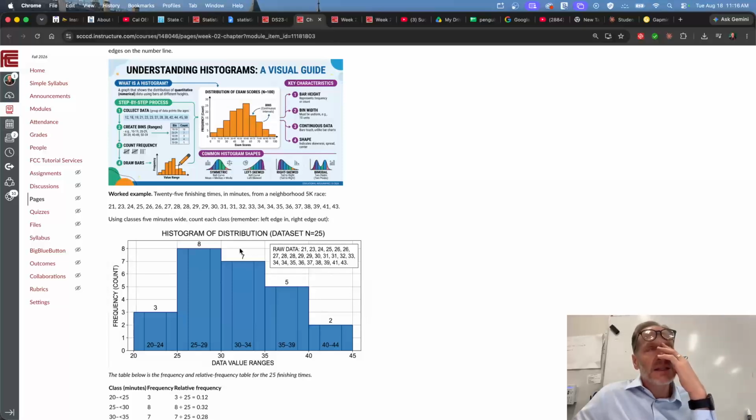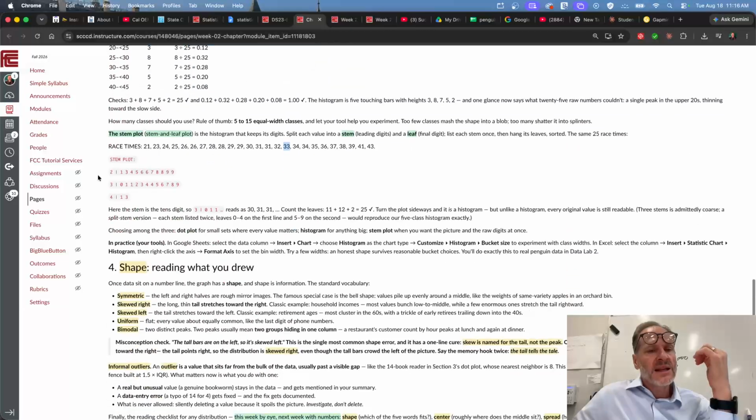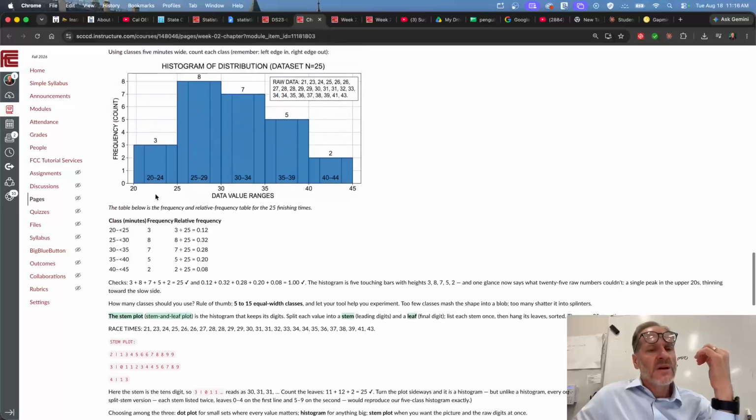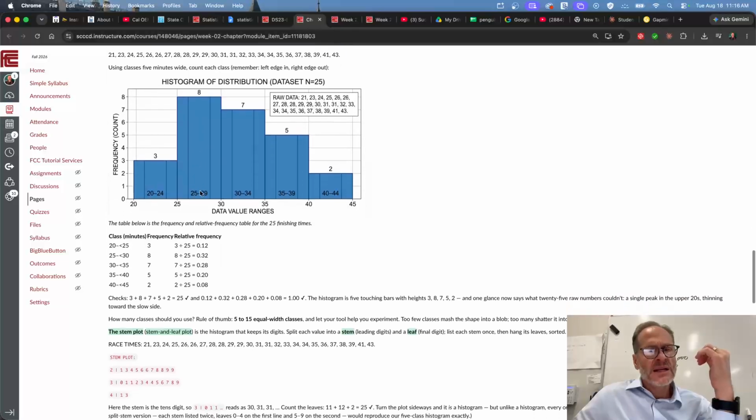And the cool thing about these descriptive statistics, the dot plot, the histogram, and the stem and leaf display, is they start to show us the shape of the data. We can see where the data is clustering, right? Like, I don't know what this data is. These are finishing times from a 5K race, right? So if somebody said, hey, I'm a normal runner, where would you expect them to probably land? Probably between 25 to 35 minutes.